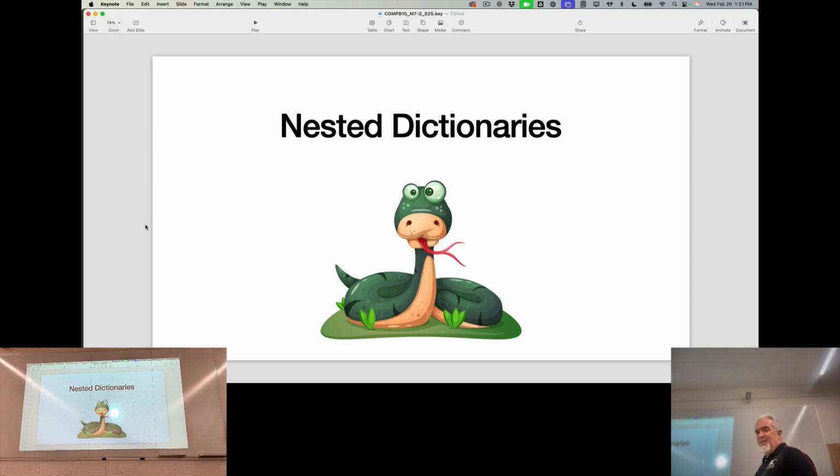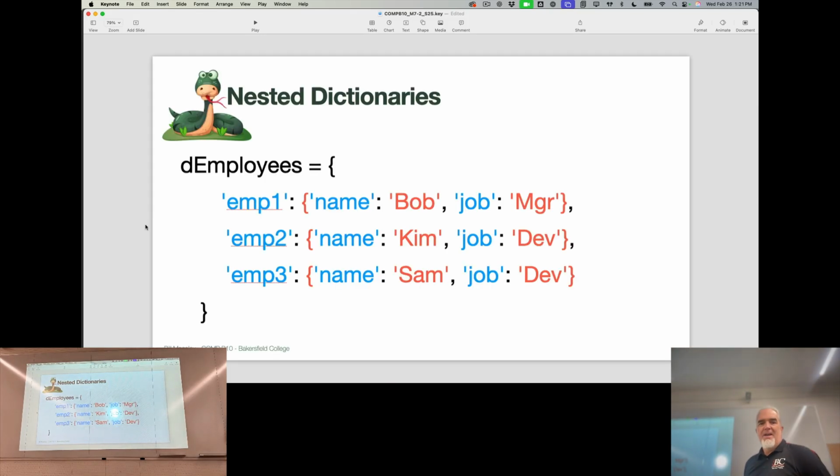Now let's look at nested dictionaries. This is an example of a nested dictionary. Okay, take a close look at it. So we've got D employees, which is the main dictionary. Inside that, we have 3 items with a key and a value, right? Key, value. So the key is EMP1, and then the value is another dictionary. That's what makes it a nested dictionary.